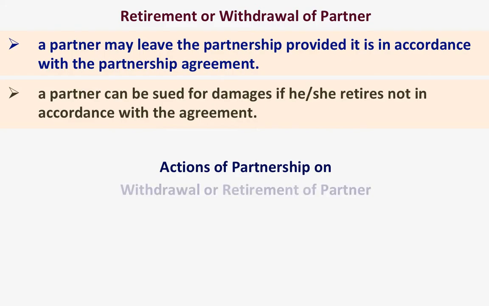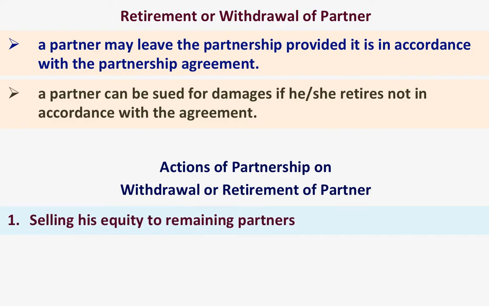Actions of partnership on withdrawal or retirement of partner. So what are the actions that can be undertaken by the partnership if there is a withdrawal or retirement of partner? First, the equity of the withdrawing partner can be sold to remaining partners.